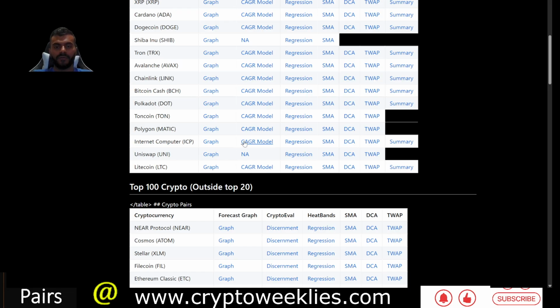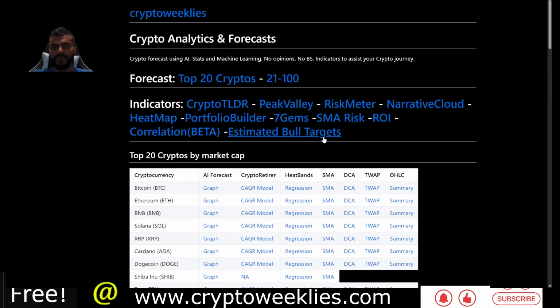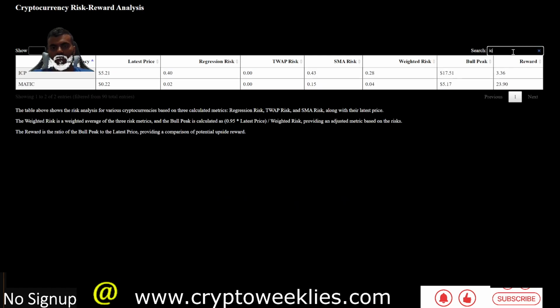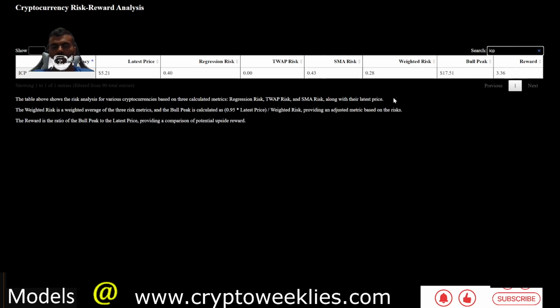Overall, if we were to look at ICP in terms of the estimated bull run target, with several different risks pointing to an estimated bull run peak at around $17.50, roughly 3.5x of the current price of about $5.20.